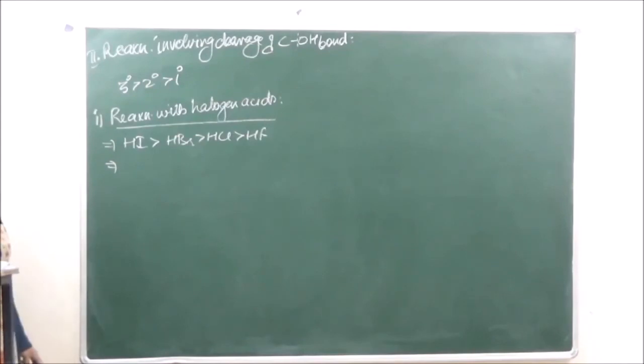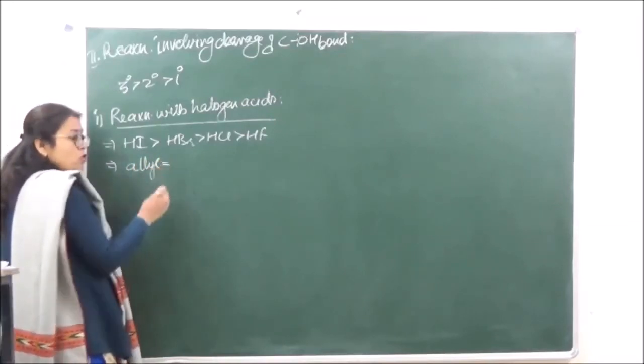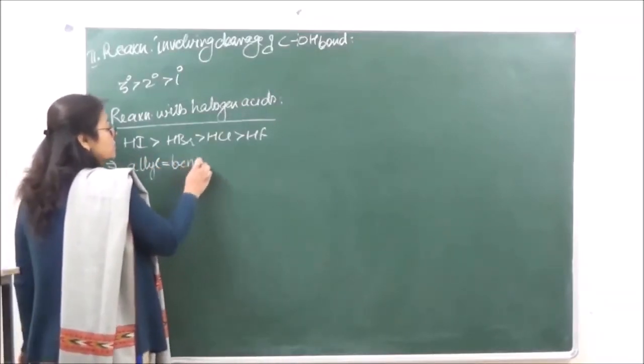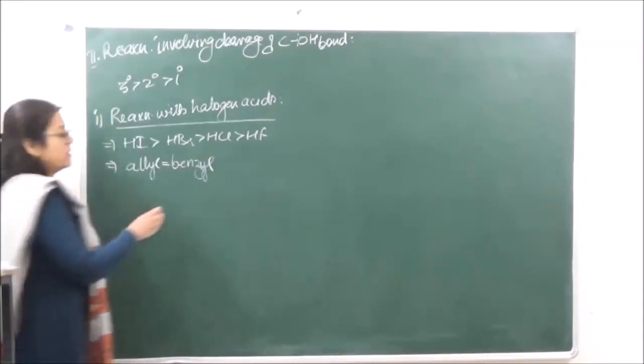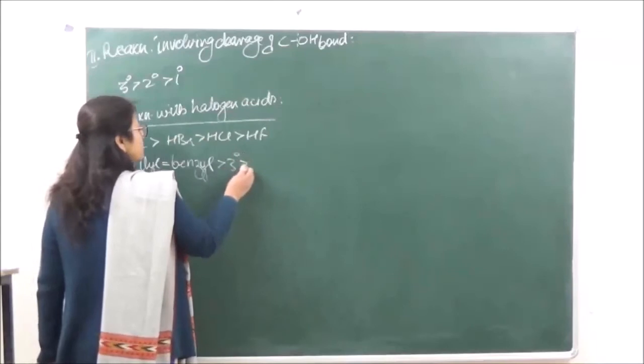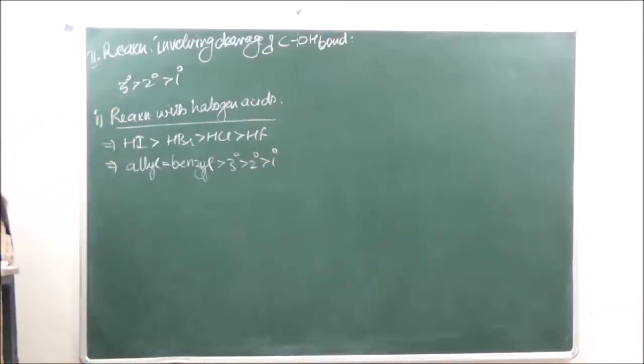When we are talking of the alcohols over here, allyl is going to be most reactive, which is approximately equal to the reactivity of the benzyl group, and then it is going to be 3 degree, 2 degree, and then 1 degree. Okay?